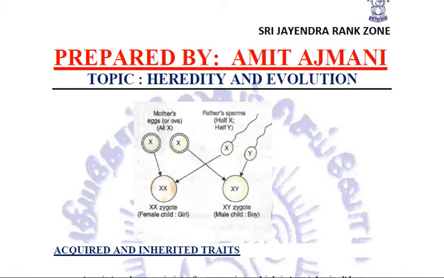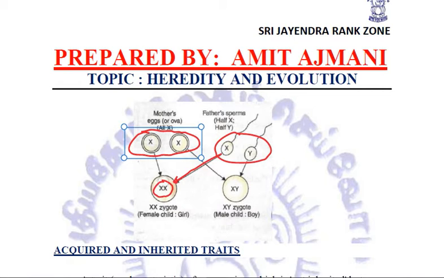This is the XX combination of the female gamete, that is the egg or the ova, whereas this XY combination is there in the male gametes, which are the sperms. Half of them are X and half of them are Y. Now, if the father's gene is X, then the combination will be XX.